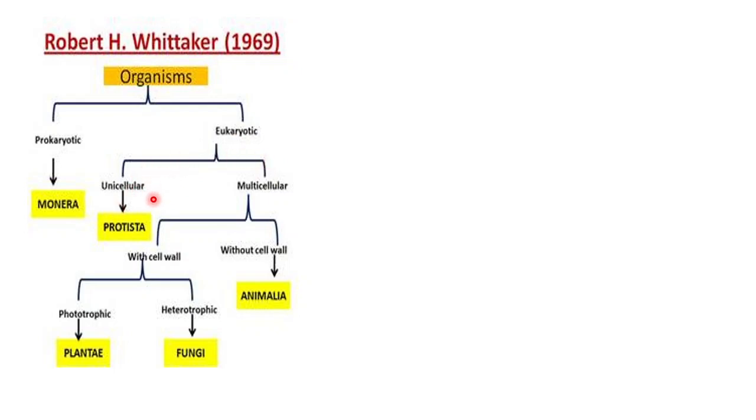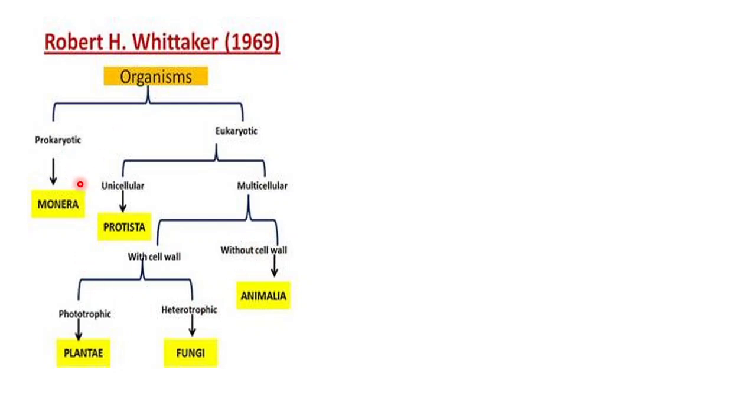Further, what was seen? Whether they were unicellular or multicellular. If they were unicellular, they were placed under Protista. If they were multicellular, then again they would not be under Protista, but kept separate. More characters were seen. If they were eukaryotic, multicellular, with cell wall absent, then they were placed under animals. If eukaryotic, multicellular with a cell wall, they could be either plants or fungi, depending upon whether they were phototrophic or heterotrophic. So this way the classification was done.